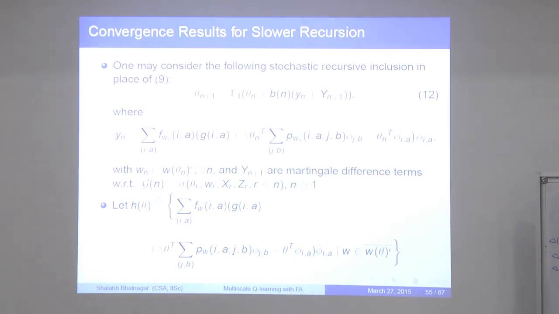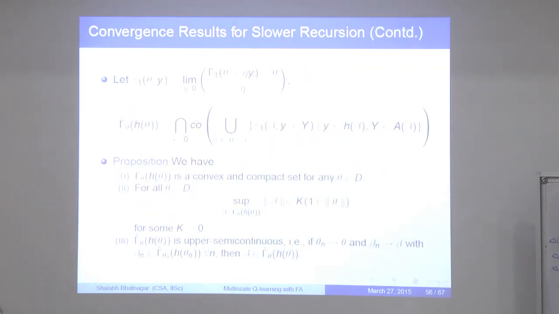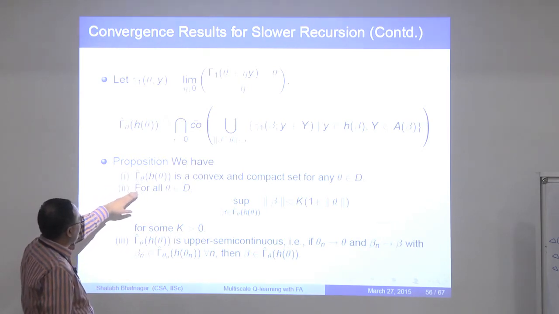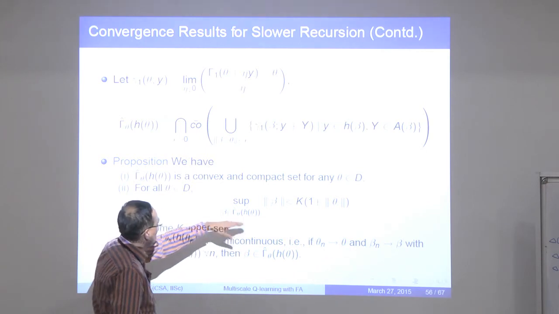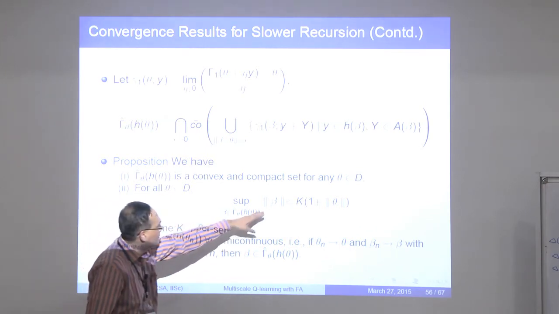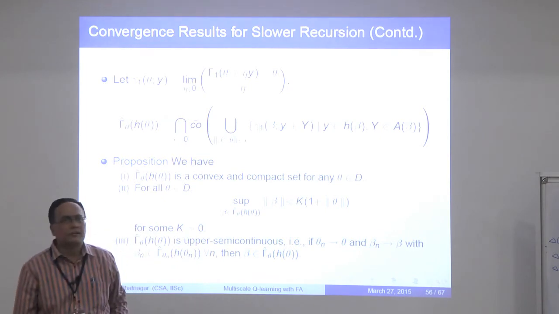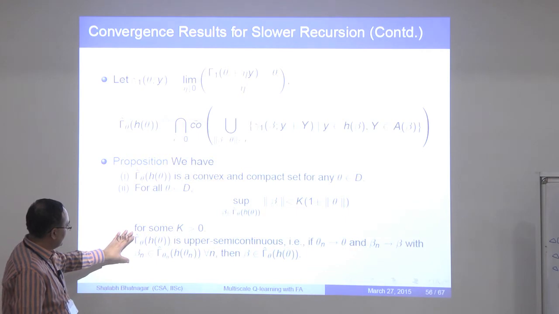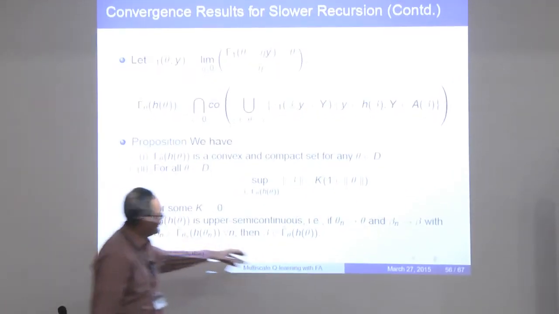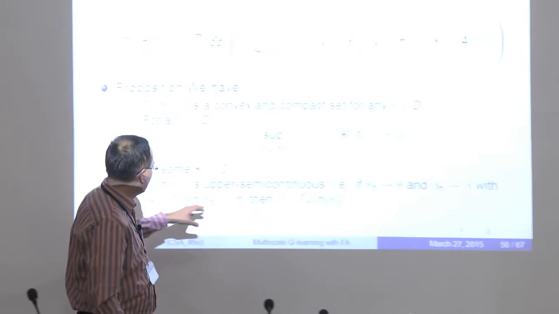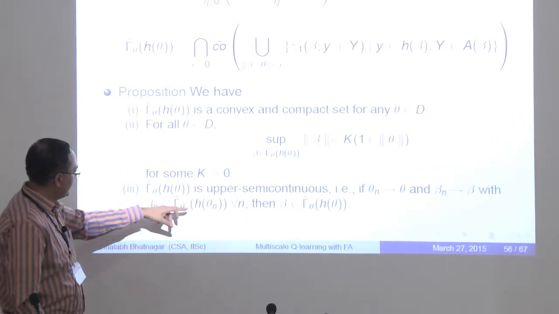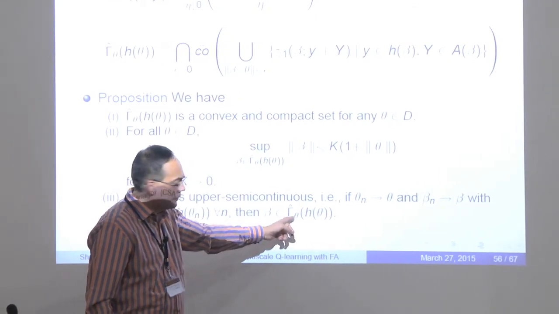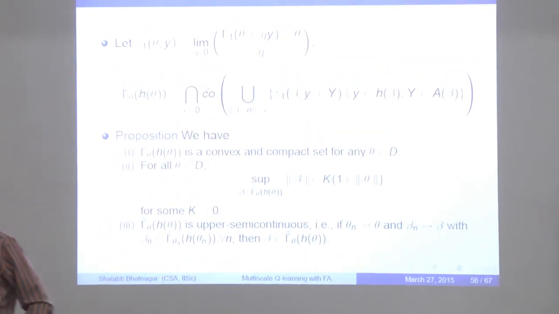Now you can show that this set satisfies certain nice properties. You can show that this is convex and compact for all theta, and that it satisfies this property that the supremum over beta in this set of norm beta is upper bounded by k times 1 plus norm theta for some k. And that this map is upper semi-continuous, which means that if theta n converges to theta and beta n to beta, such that beta n lies in this set for all n, then the limit beta would lie in the limiting set. So such maps are also called Marchaud maps.